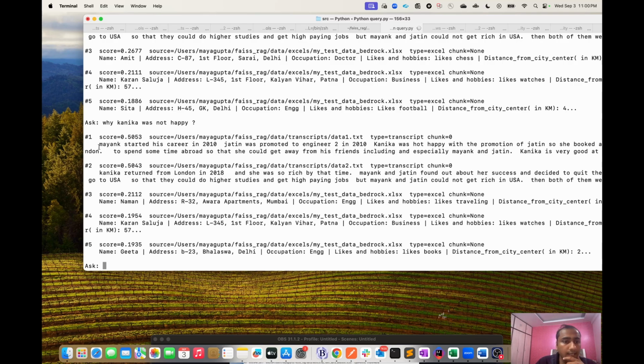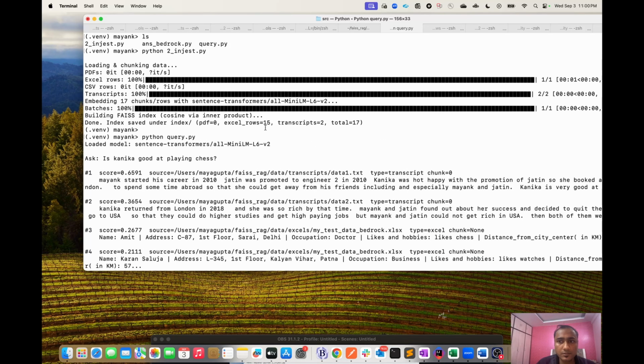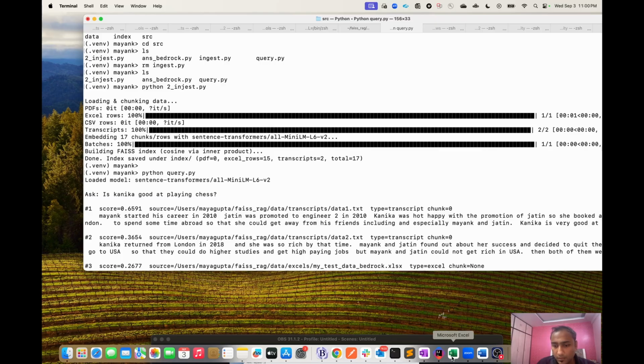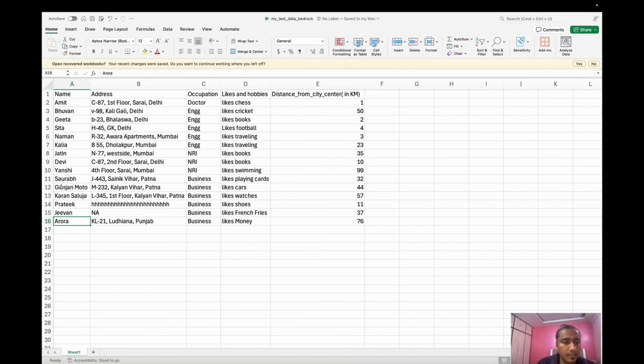Yeah, so again it has produced this score, and it has also provided that Jatin was promoted and Kanika was not happy with the promotion. Let me ask another question about which data is in the Excel. For example, I can simply ask what is the address of maybe Devi.